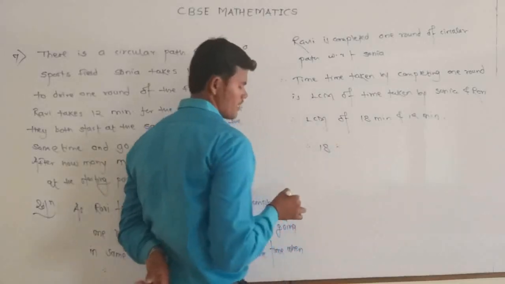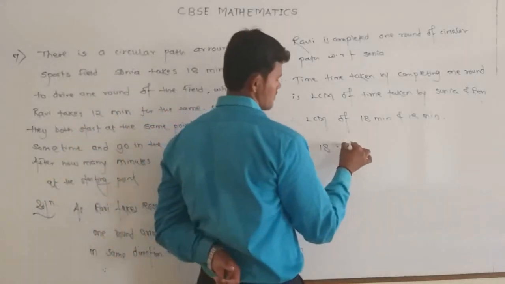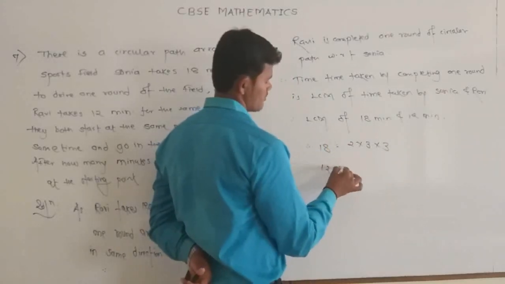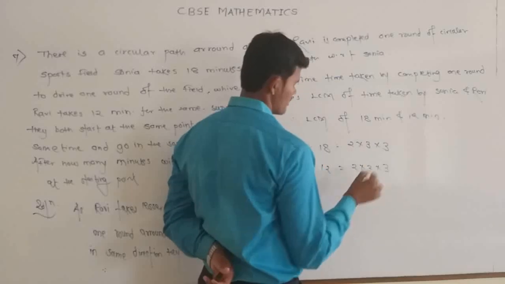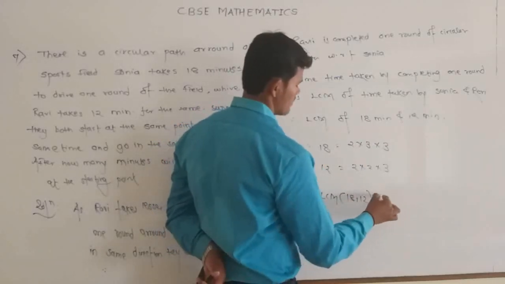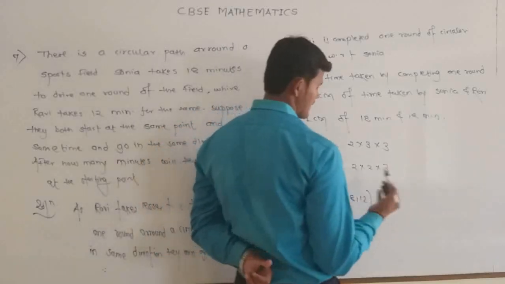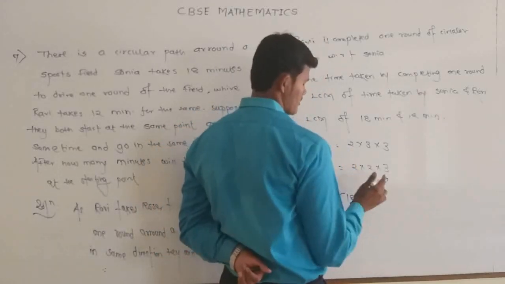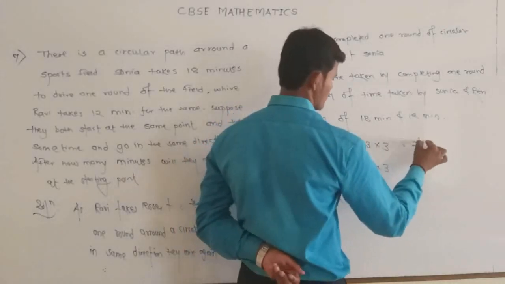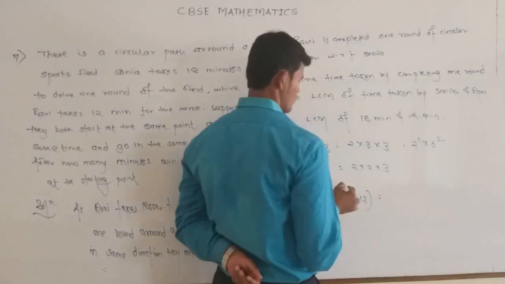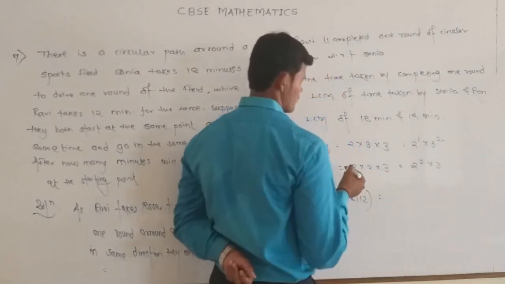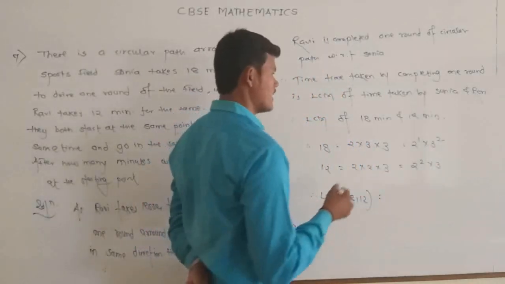So the prime factorization of 18 is 2 into 3 into 3, and the prime factorization of 12 is 2 multiplied by 2 multiplied by 3. Now to find the LCM of 18 and 12, write down the product of the greatest powers of prime factors involved in the numbers. So 18 is 2 raised to 1 into 3 raised to 2, and 12 is 2 raised to 2 multiplied by 3. The prime factorizations involve 2 and 3.